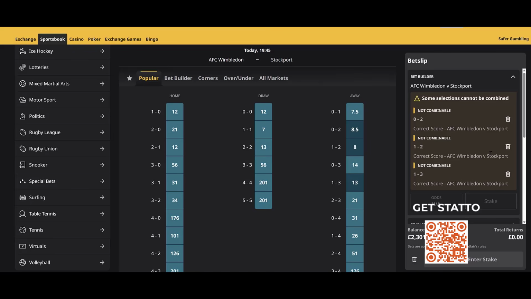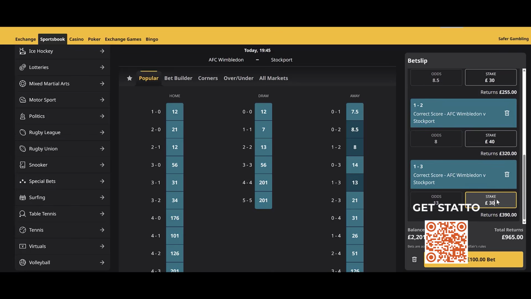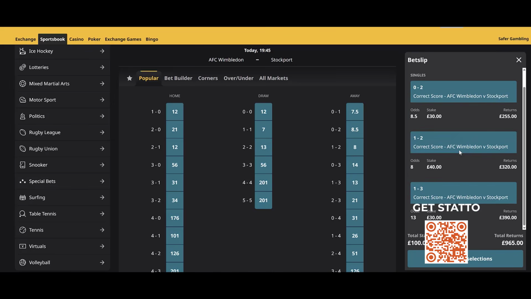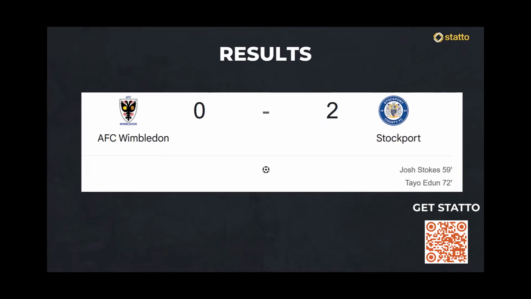And remember, our anchor score was the 2-1. So 40% goes on the anchor score, then 30%, and 30% on the other scores. So place the bet. One of these can win. We'll tell you the profit, loss, and final result at the end of the game. Final result in, guys, AFC Wimbledon 0, Stockport 2. So this one's a winner for us.